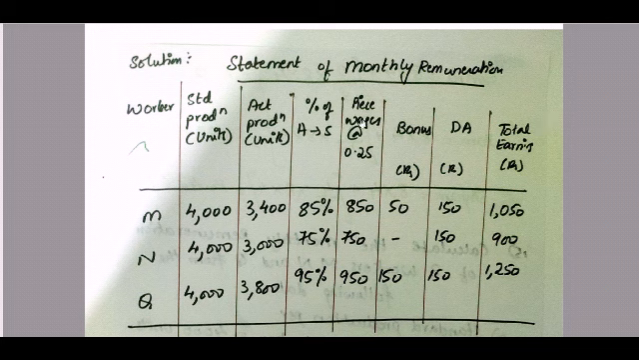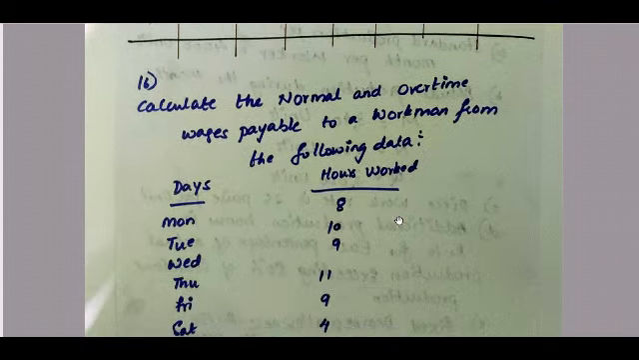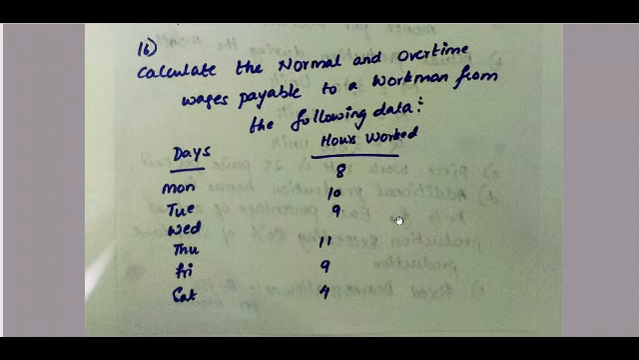So your total earnings is equal to piece wages plus bonus plus dearness allowance. So 850 plus 50 plus 150, 1050. So this is for M. For N it is 750 plus 150, which is 900. For Q it is 950 plus 150 plus 150, which is equal to 1250.